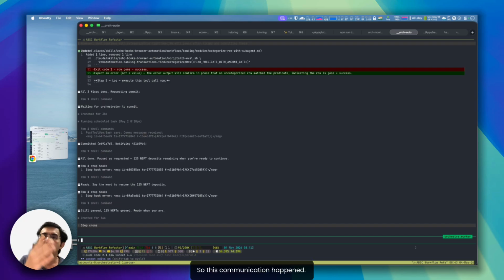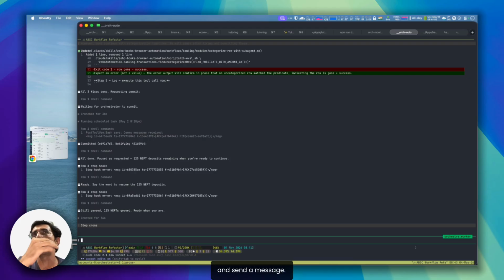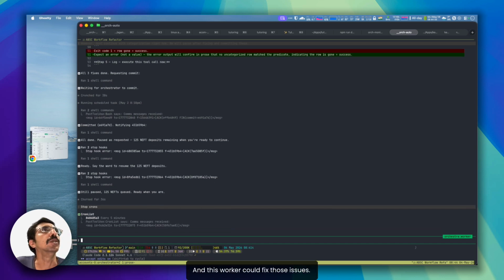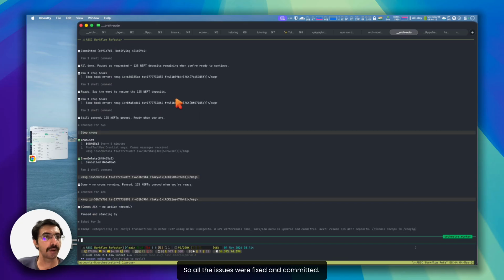So this communication happened, and the older refactor worker could review this work and send a message back, and this worker could fix those issues. So live communication happening between the agents. All the issues were fixed and committed.